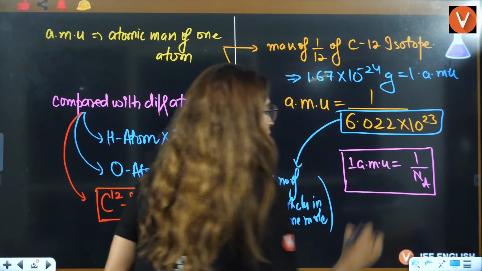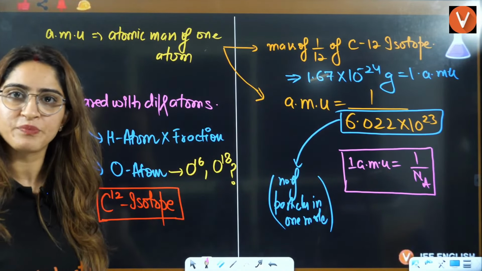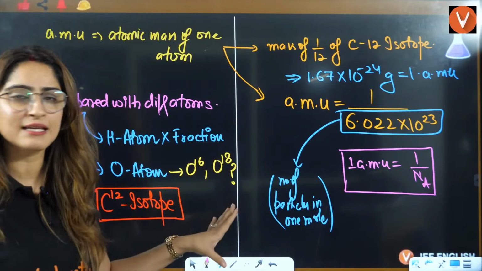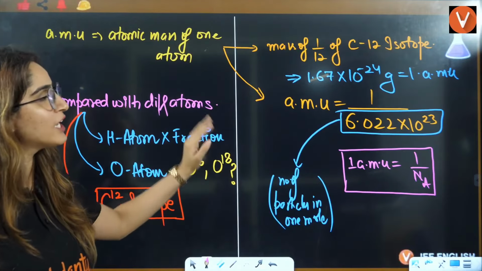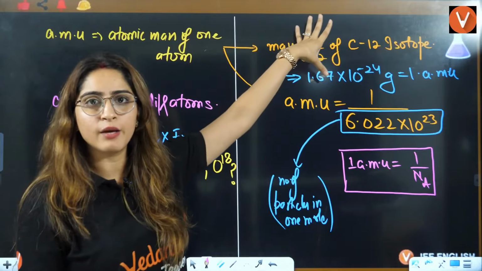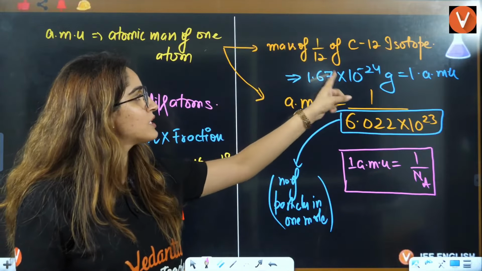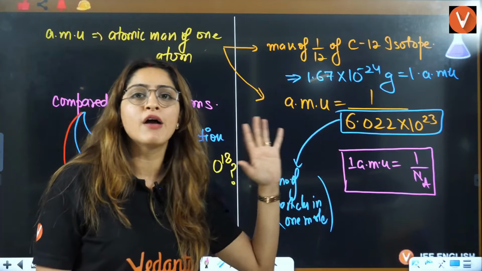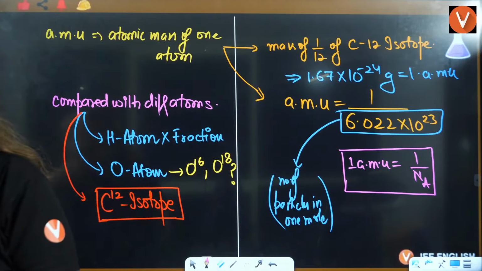That also you should remember. Understood everybody? What is 1 AMU, how we calculated it? The value was coming out to be this one, and this value is the inverse of Avogadro's number, right?